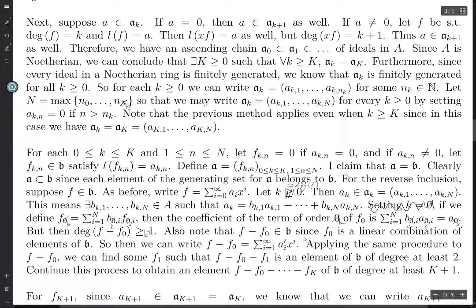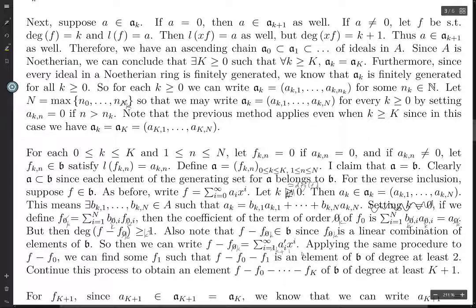And furthermore, this difference is in B, since fk is a linear combination of elements of B, because the fki's are in B. So this is certainly in B, and f we chose from B, and so this difference is in B. So then we can write f minus fk as the sum from i equals k plus 1 to infinity of ai prime x to the i.